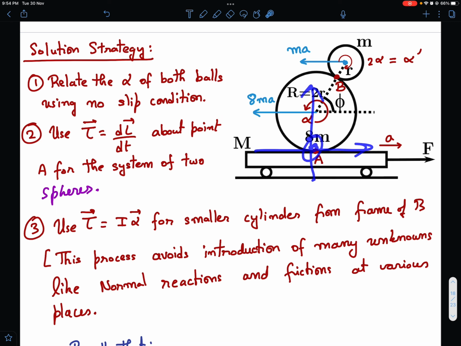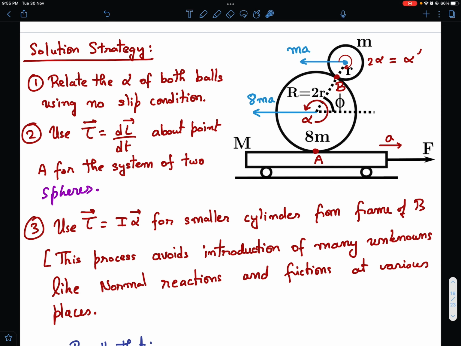So when I am writing the torque equation about point A, I will just take pseudo forces in the frame of the cart, and then I'll write just tau is equal to dL by dt, very carefully avoiding all the normal reactions and frictions, okay. So this is what I'm going to use.